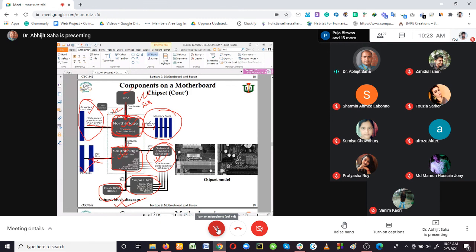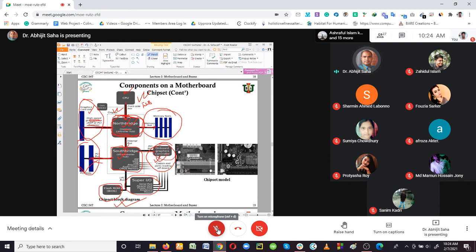This is my memory bus for the memory slots. If you have graphics card slots, you can see that it is going to be the high speed graphical bus, AGP or PCI Express. These are the bus lines where the lines have been drawn. This is the PCI bus to reach the PCI slot from the south bridge.